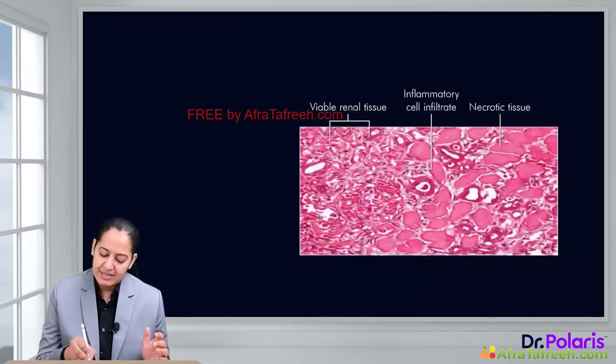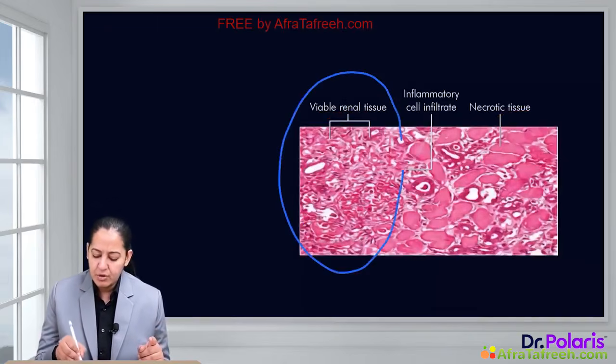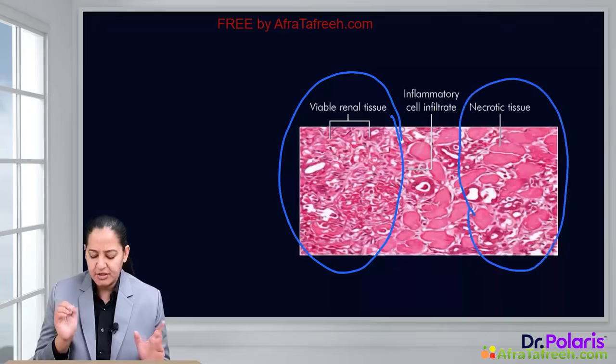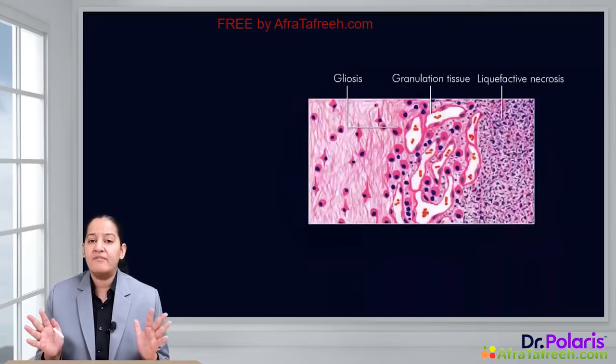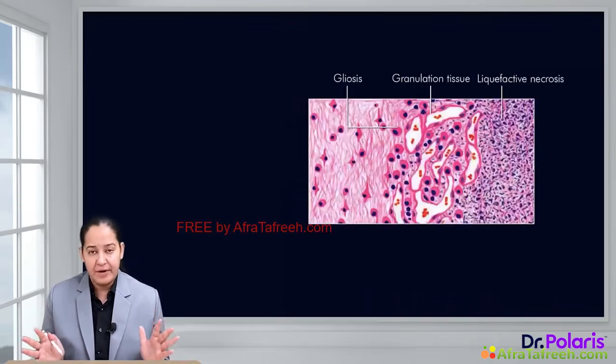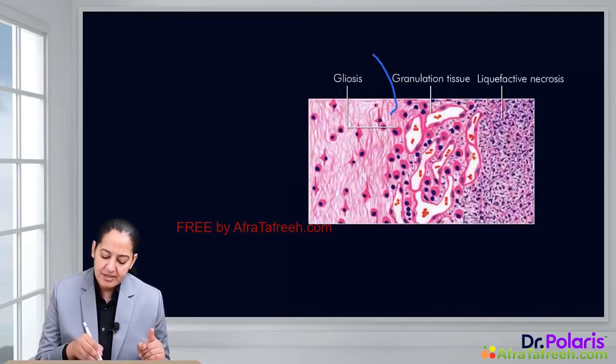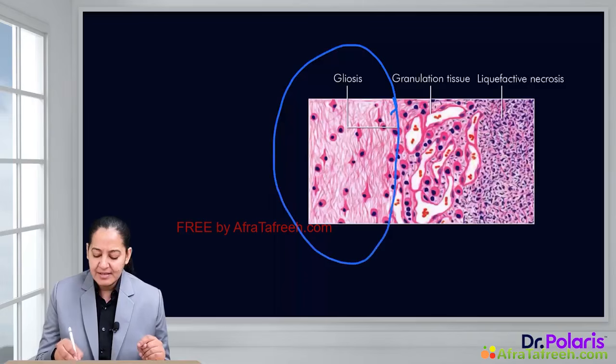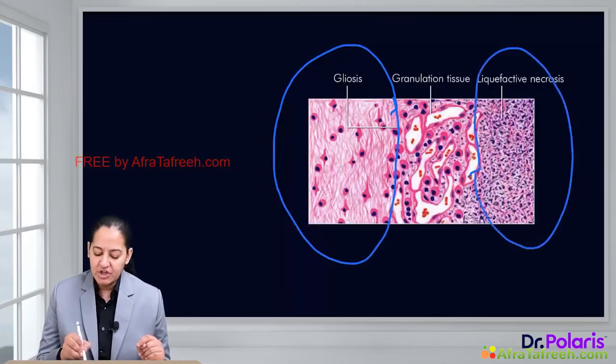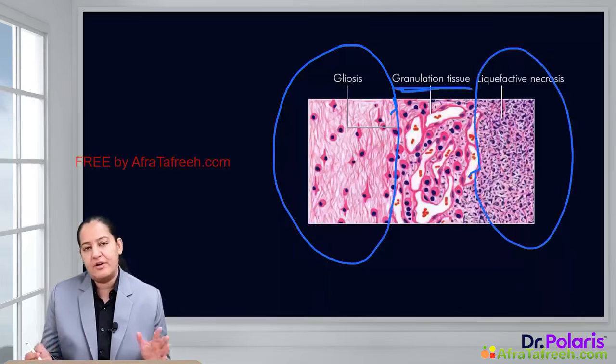Here also, in the same diagram, this is viable renal tissue, this is necrotic renal tissue, and the junction is showing inflammation. This is the diagram of liquefactive necrosis, which occurs in the brain. In this diagram, you can appreciate the normal healthy brain and the necrotic brain. And at the junction of the two, inflammation is there, that is the granulation tissue.